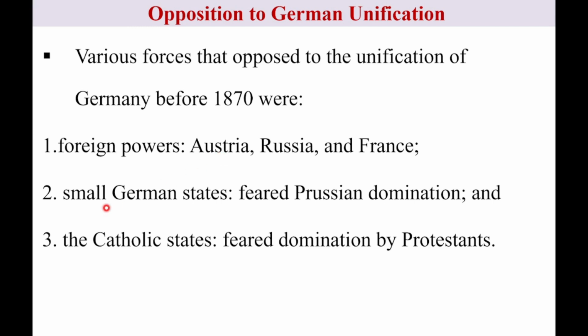The second obstacle to unification of Germany was the small German states. As you know, including Austria, Germany was divided into 39 states before the unification, which were created by the Vienna Congress of 1815. So the German states also opposed unification of Germany because they feared Prussian domination.